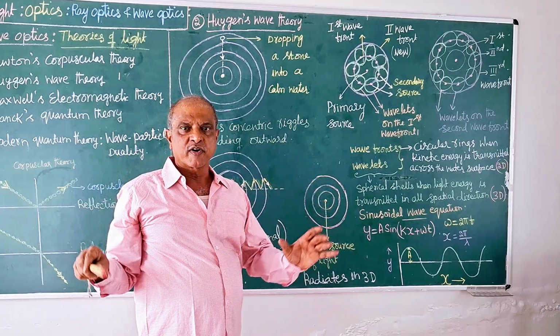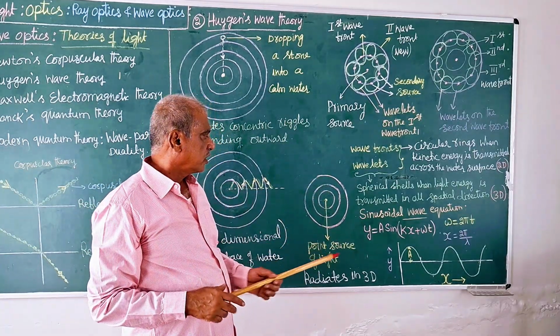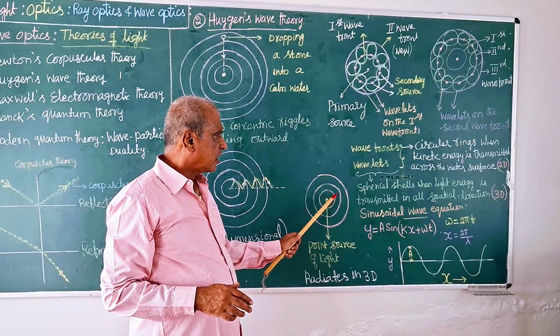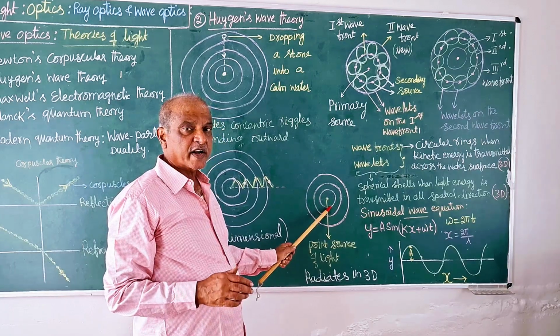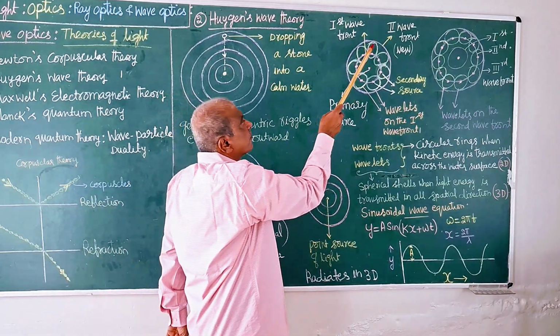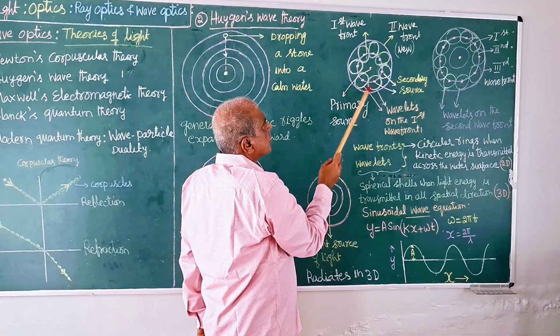Every point on the wavefront behaves like a secondary source of energy. Here the primary source of energy passes on to this wavefront, and every point on it acts as a secondary source, producing its own small wavefronts, called wavelets.